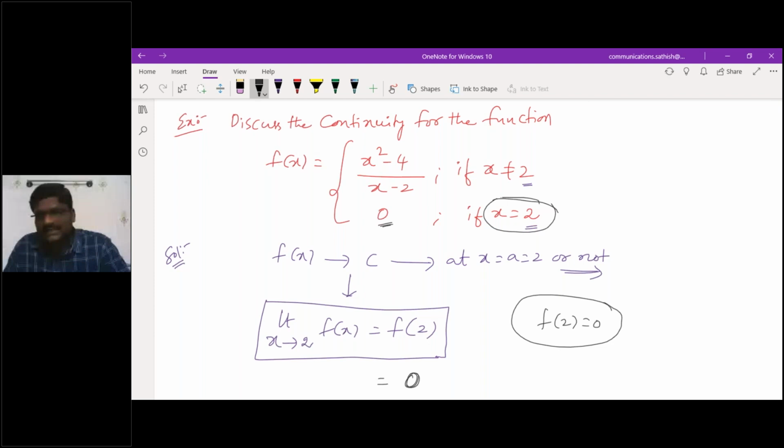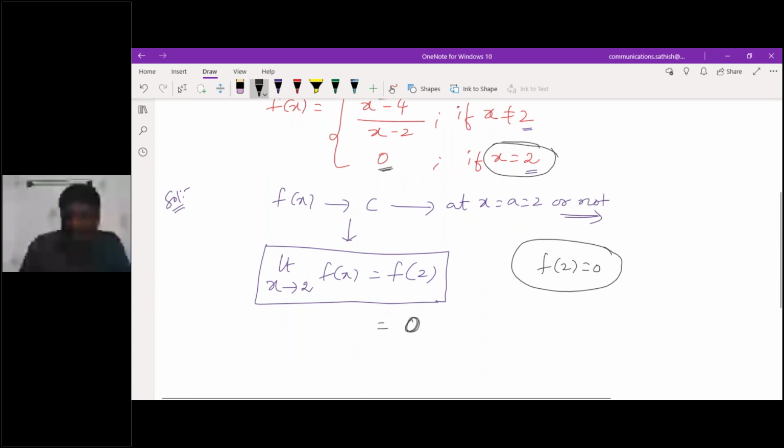Am I correct? Yes, sir. Then what about the limit as x tends to 2 of f of x? I have to calculate it. If x is not equal to 2, then what will the function be?